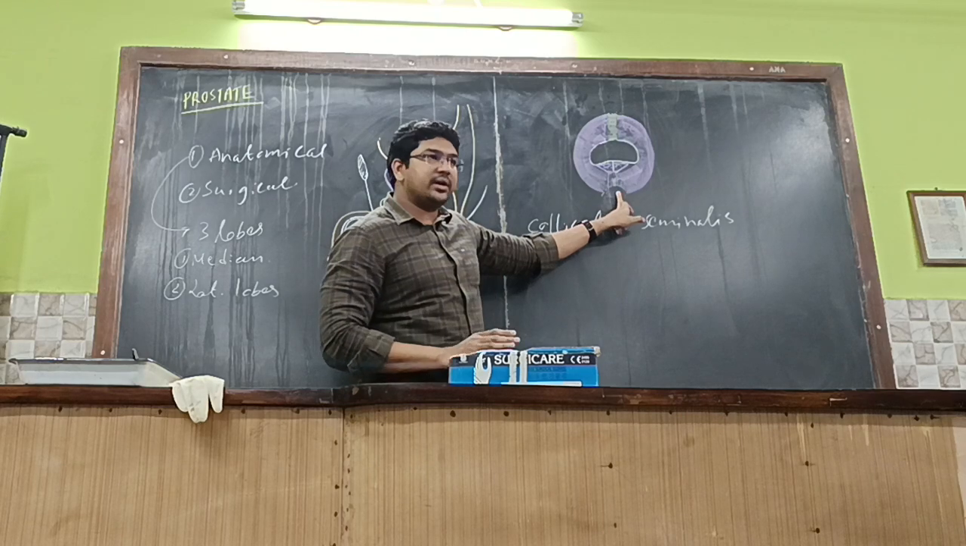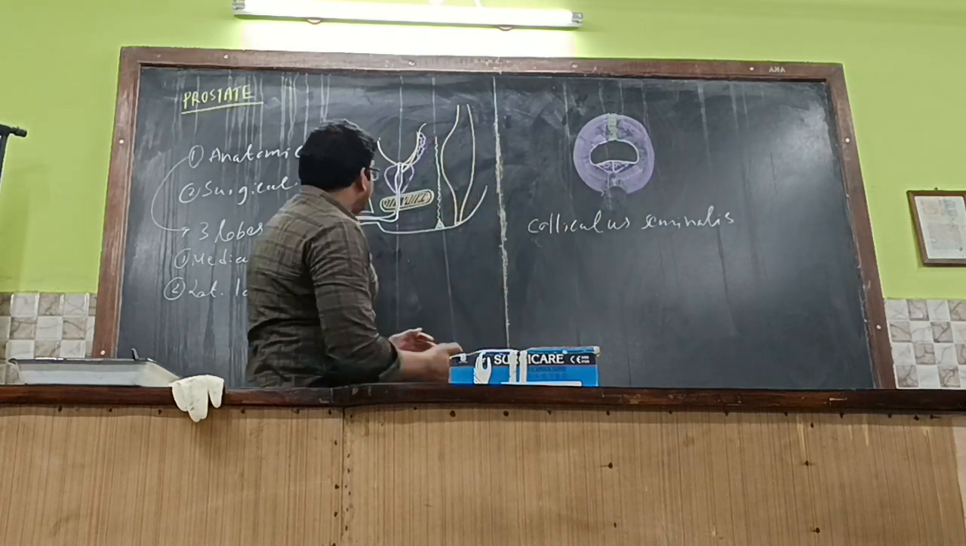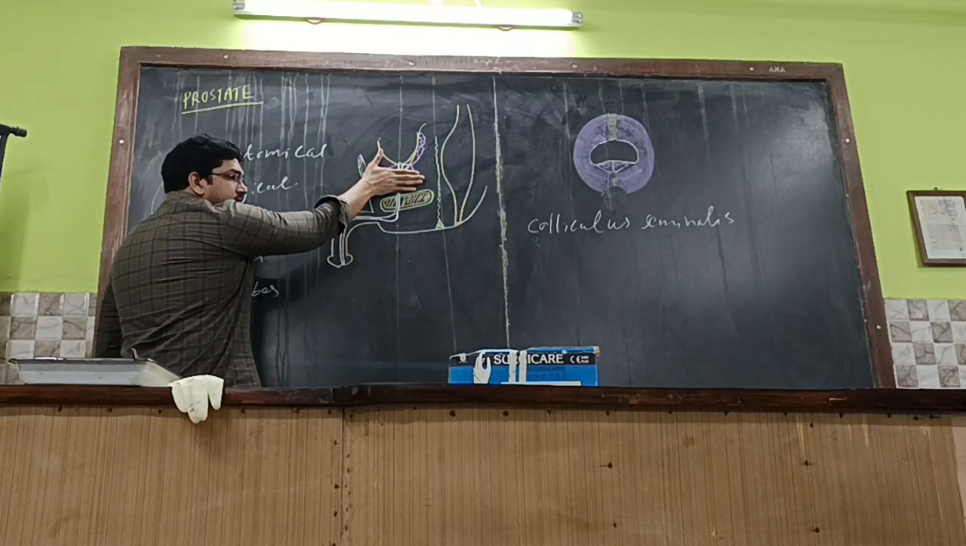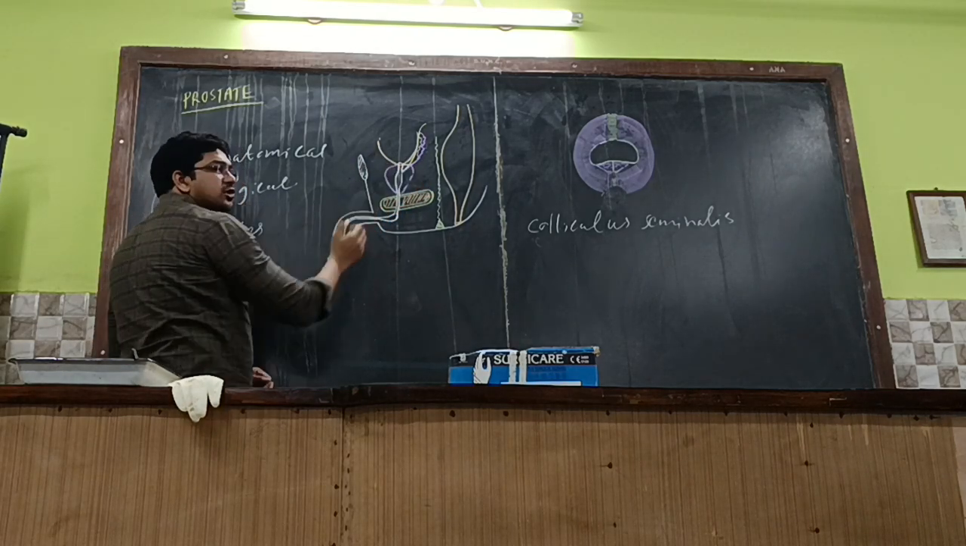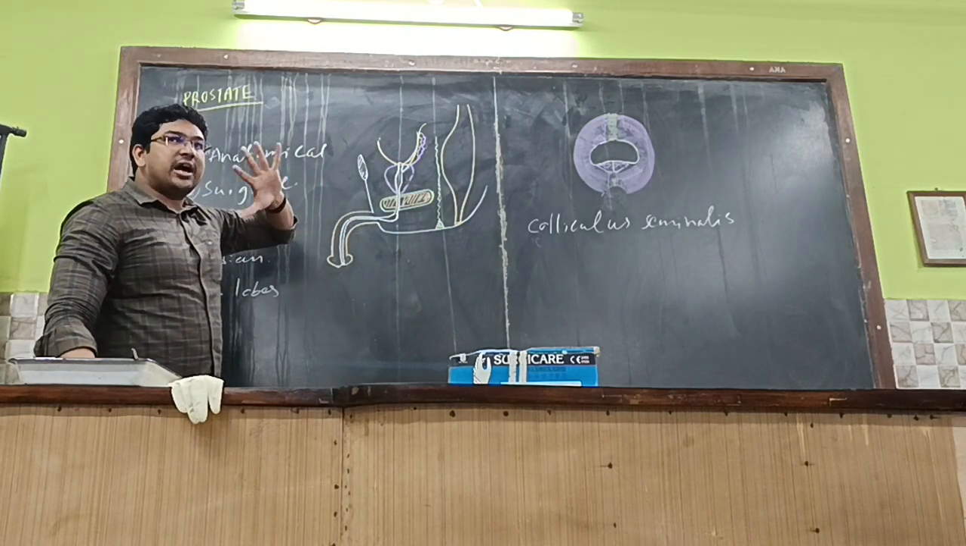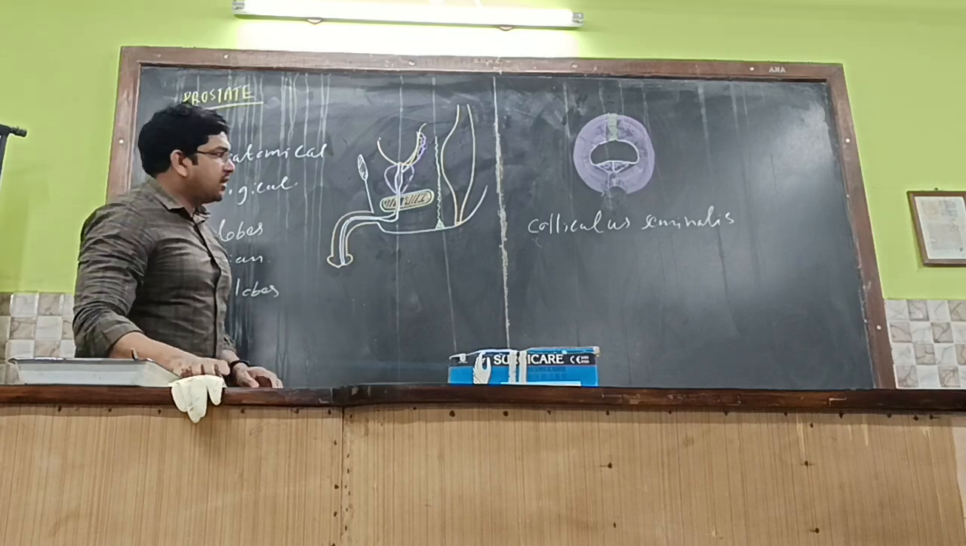Did you understand? Right? And the median lobe will be situated a little bit above the lateral lobes over here. For example, the lateral lobes are there over here. Above the lateral lobes and close to the urethra is the median lobe. So totally 5 lobes surgically. Getting it?